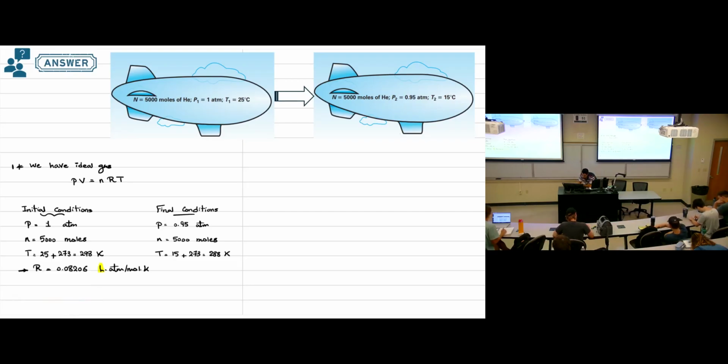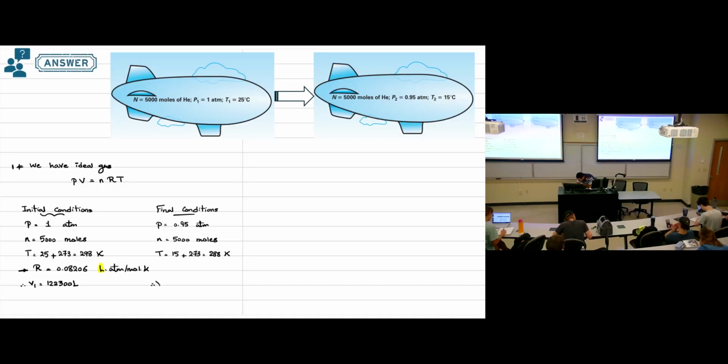So you can substitute in this equation, once with the initial condition and once with the final condition. The volume at the initial condition will be 122,300 liter.